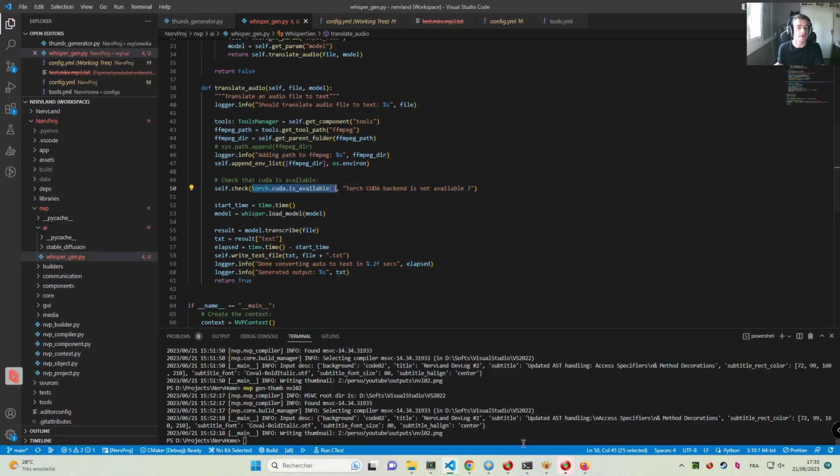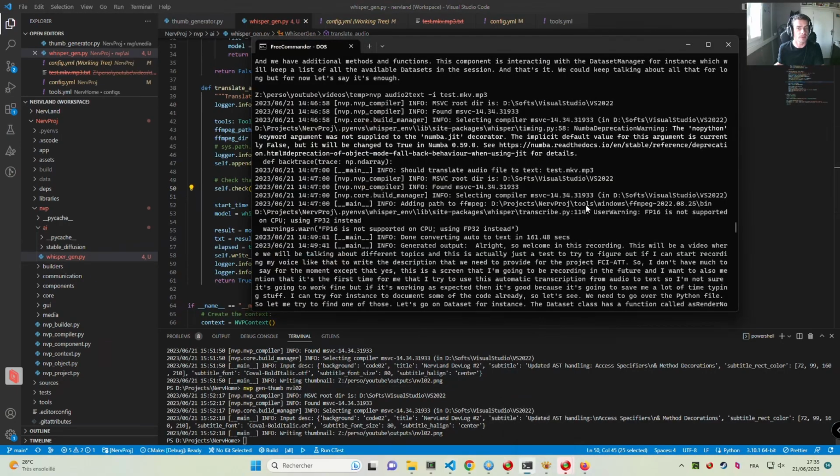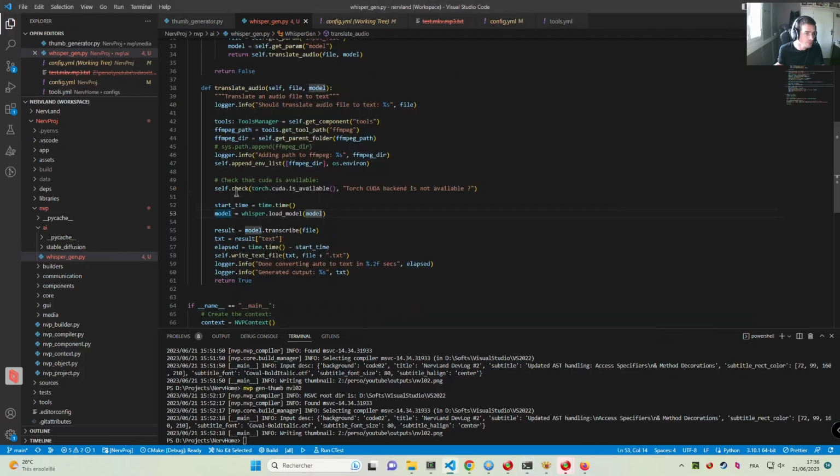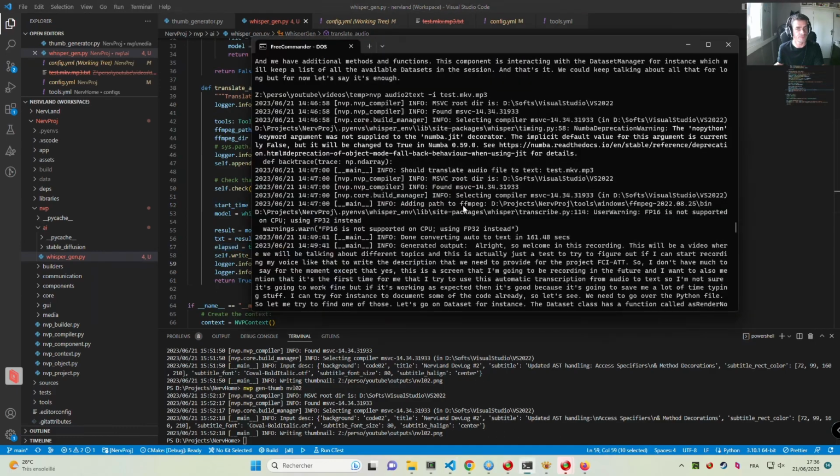So I tried to figure out how to fix that, because when I was first trying to do the conversion, I also tried to monitor how long it would take. I have the start time here and the elapsed duration, which is reported when we're done. Without GPU acceleration, the transcription was taking like 161 seconds.